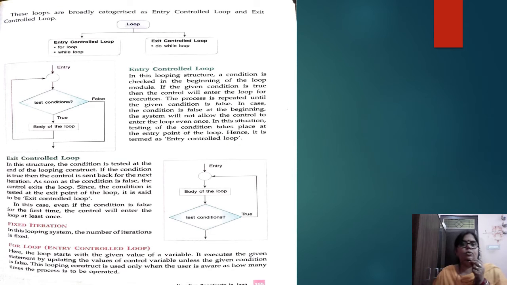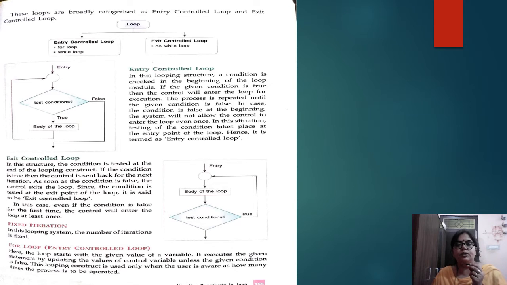Now students, you have studied in the previous PPT what a loop is. A loop is of two types: entry control loop and exit control loop. There are two types of entry control loop: for loop and while loop. And the exit control loop is the do while loop.